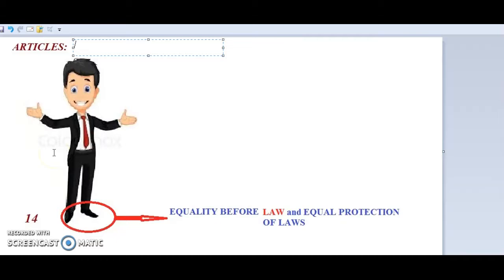Today I will tell you one easiest technique by which you can remember the articles simply by comparing them with this image. Today I will discuss the articles from 14 to 18, right to equality.